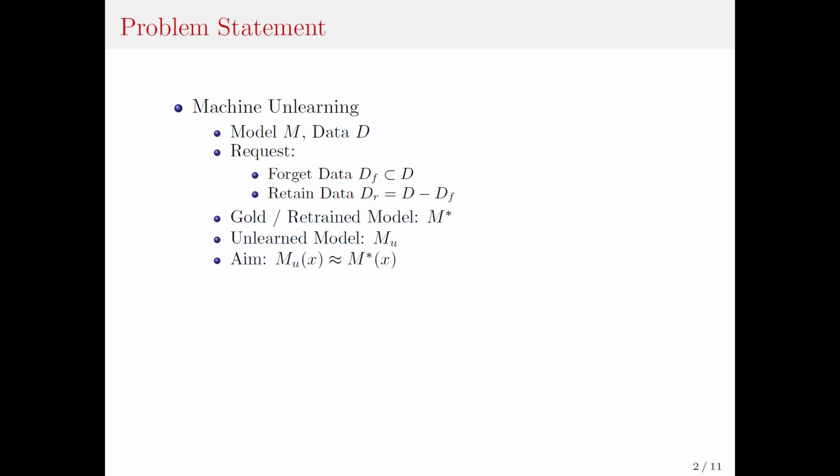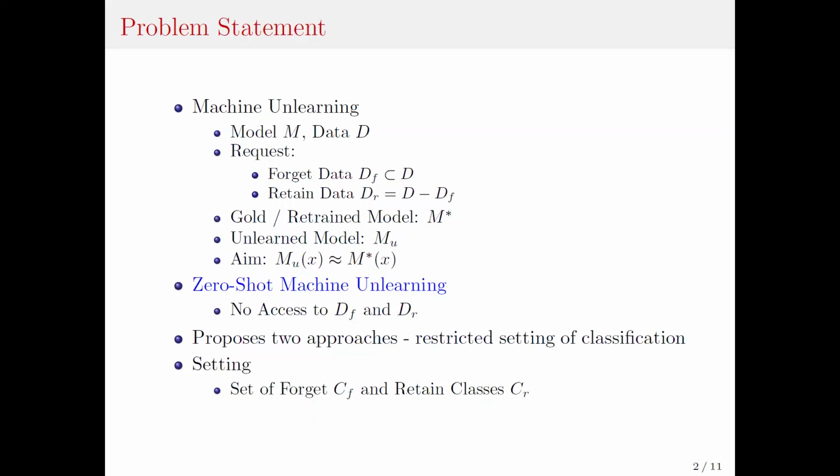A compute-intensive method would be to completely retrain the model on retained data, while machine unlearning refers to an efficient method of computing an unlearned model which performs similar to the retrained model. Zero-shot machine unlearning adds the additional constraint that the forget dataset and the training retained dataset cannot be accessed.